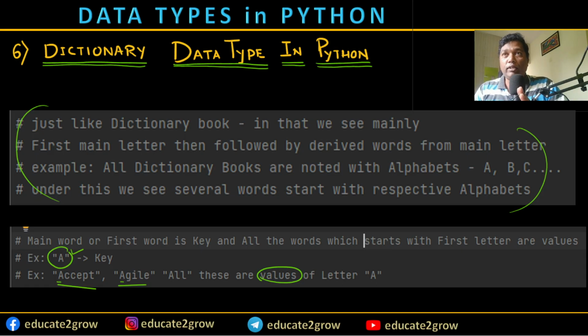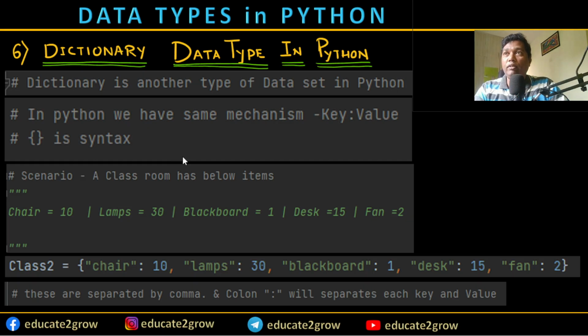Let me go to the next slide. Here I'm going to explain the dictionary, another data type in Python, which we are going to study now. In Python, we have a mechanism called key and value representation. How do you present the dictionary in Python? This is the syntax: first key and value.